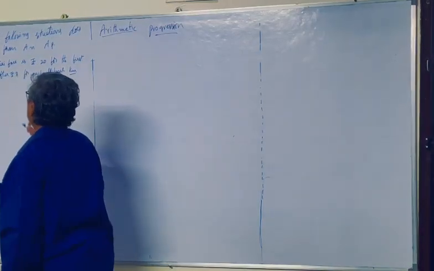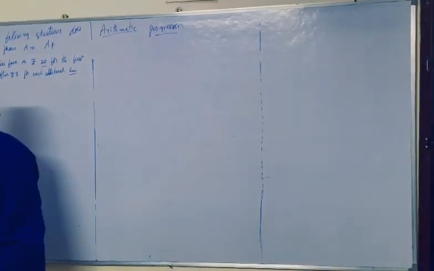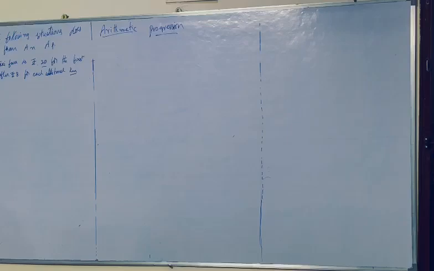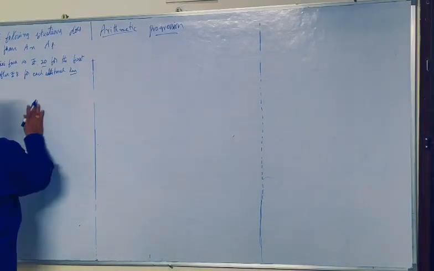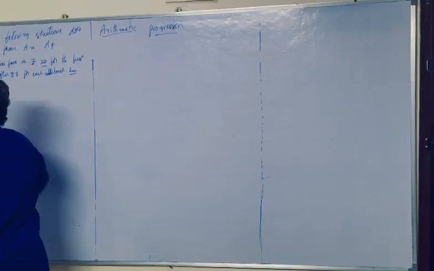Listen. The minimum taxi fare is 20 rupees for the first kilometer. That means A1 is equal to 20.